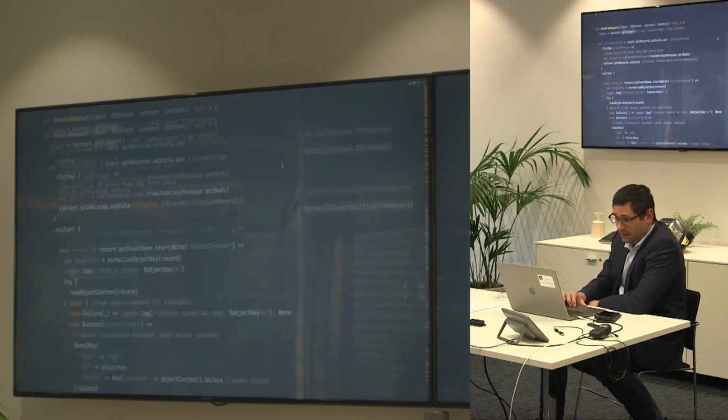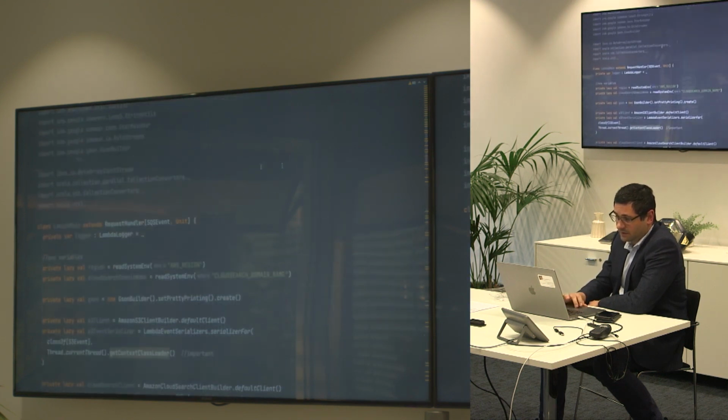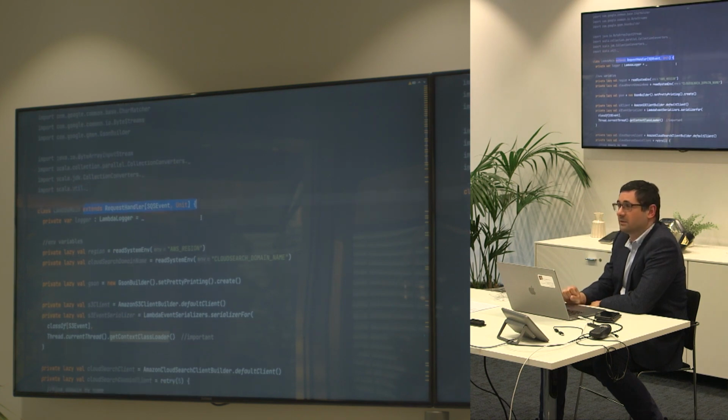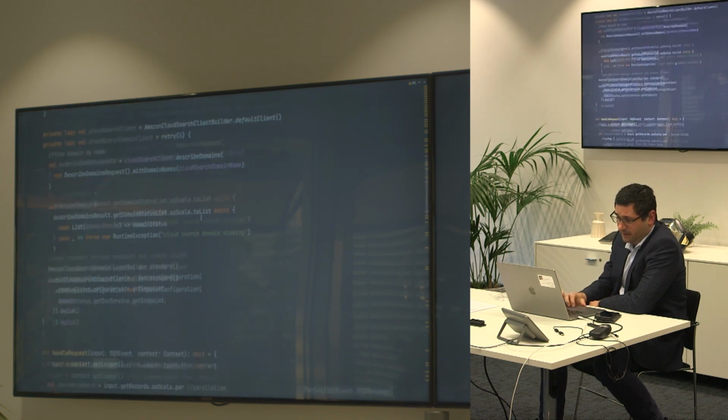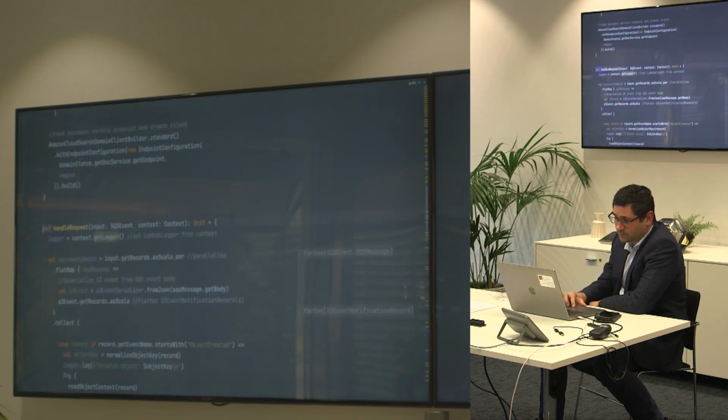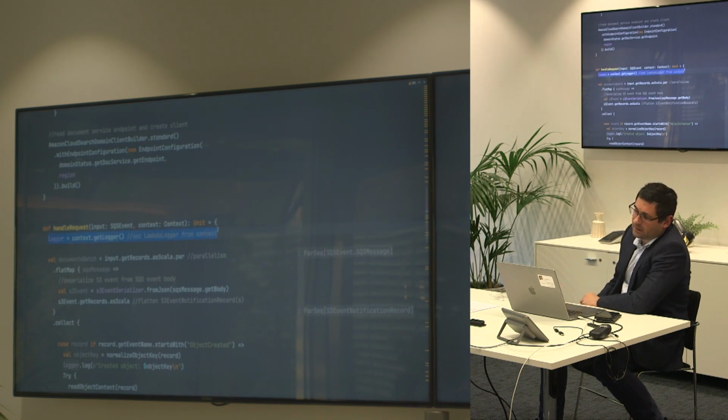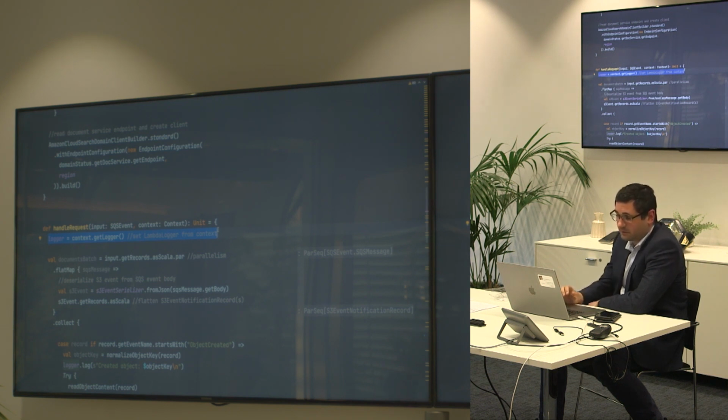All right. All Lambda functions start with the request handler. It's not necessary, however it already defines the handler for us. Therefore, we know what we're invoking. The entry to the function is handleRequest. There is one gimmick here. If you want to use the Lambda logger, which provides a very nice pretty print in the AWS logs, we have to get it from the context. Therefore, the first line of our handleRequest is to get the context.